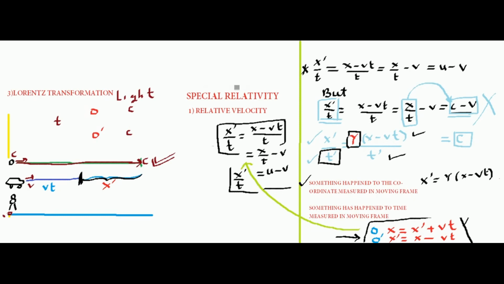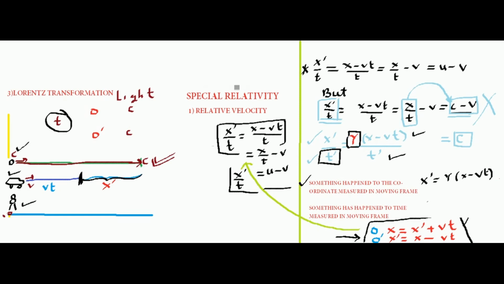And time, we assumed that if t time has gone, then t time has elapsed for the car, for the stationary person, and even for the light. But as I said, time is not universal, and something has happened to the time.